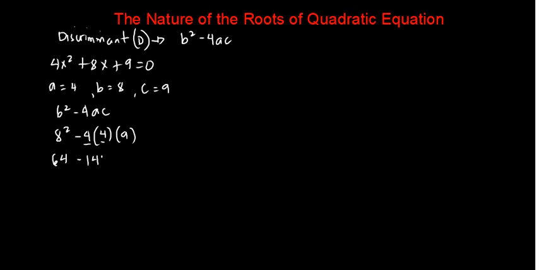So for 64 minus 144, the answer is negative 80. Since the discriminant is equal to negative 80, and we all know that negative 80 is less than 0, meaning to say, the nature of the roots is imaginary roots.